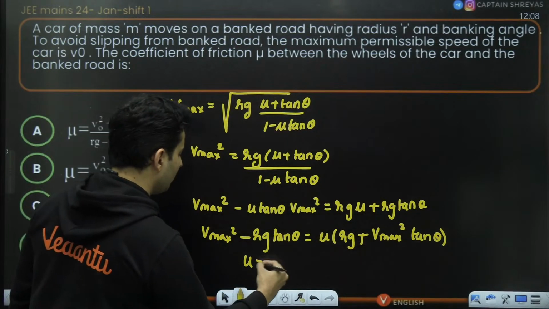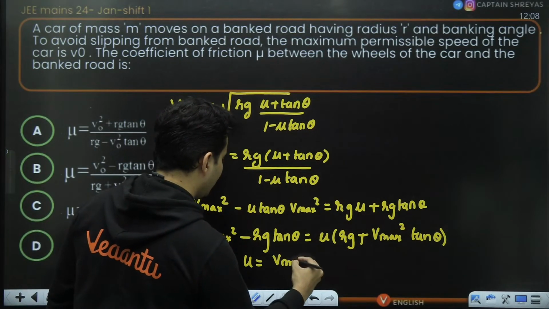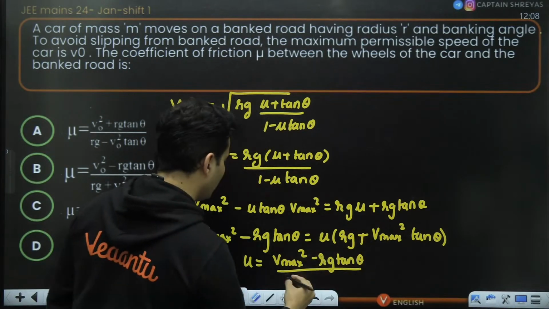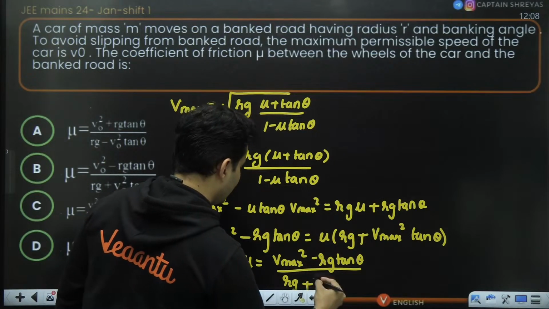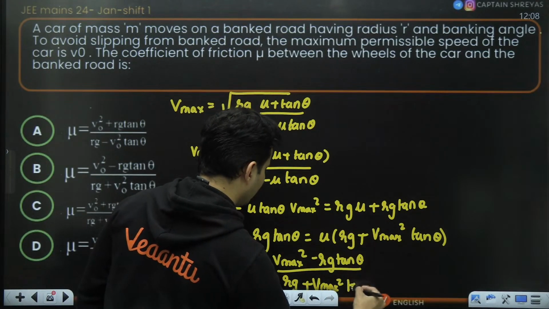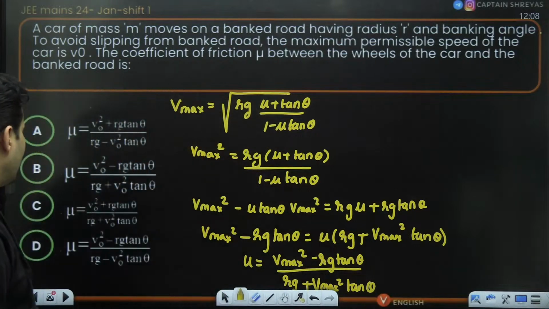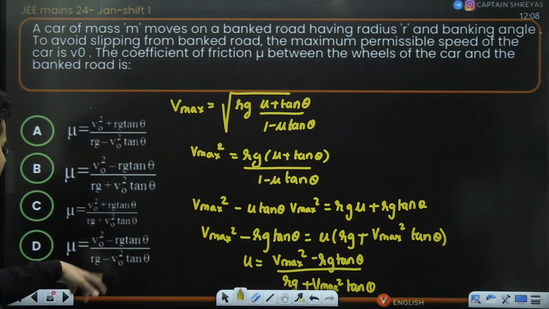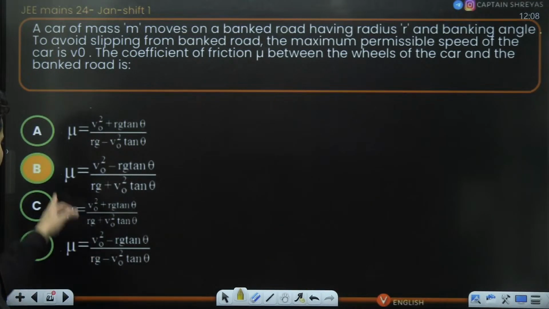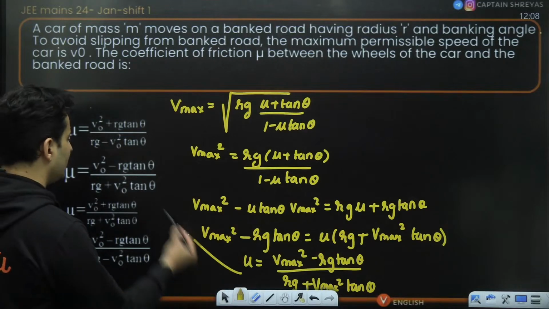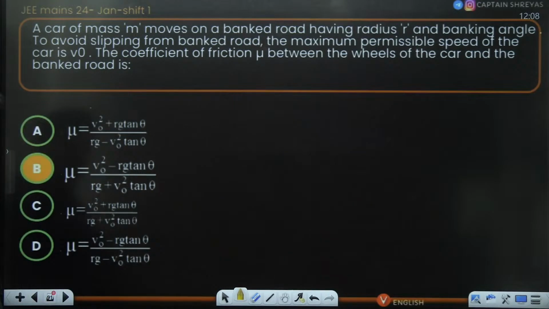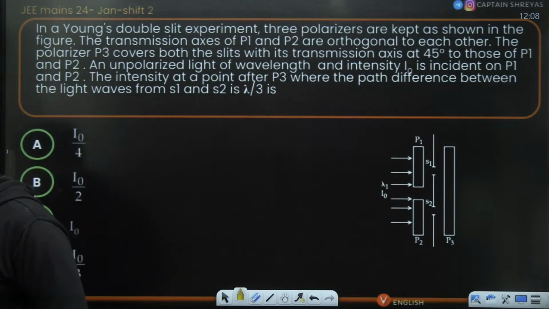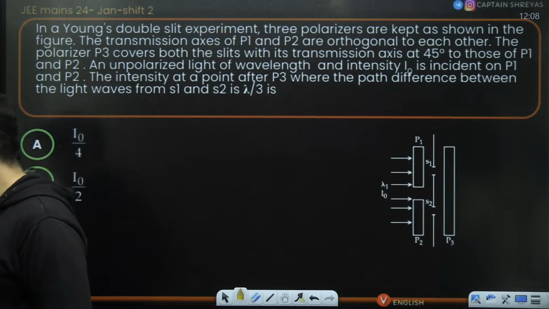So mu will be Vmax square minus Rg tan theta, the whole thing divided by Rg plus Vmax square tan theta. That's it. That is the answer. So option B should be correct. Yes, option B is the correct answer. Is that okay? Perfect. It's just rearranging the terms.